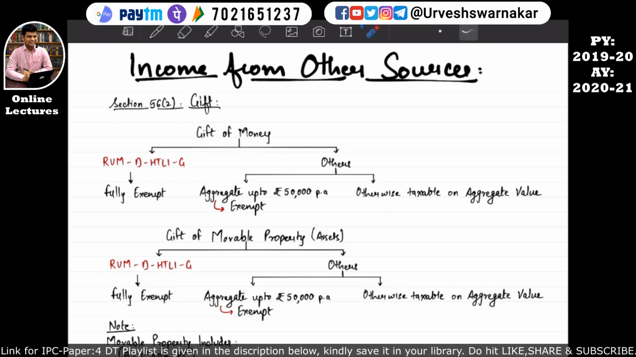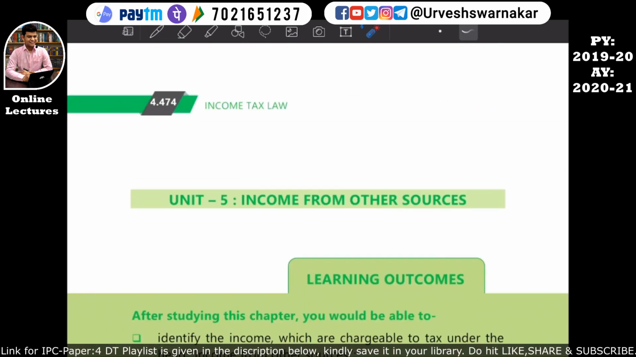Hello students, today we are going to start with another head of income, that is income from other sources. This is one of the simplest heads of income that we are going to study. Income from other sources is given under chapter number 4, unit number 5, income from other sources, on page number 4.474. I hope this is quite clear.